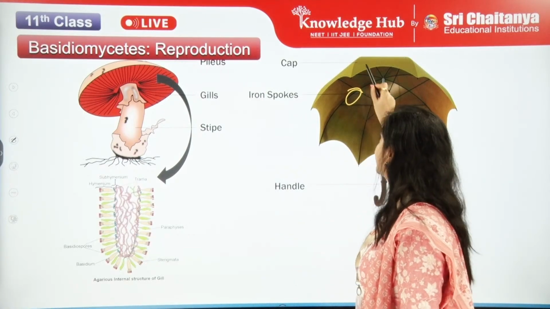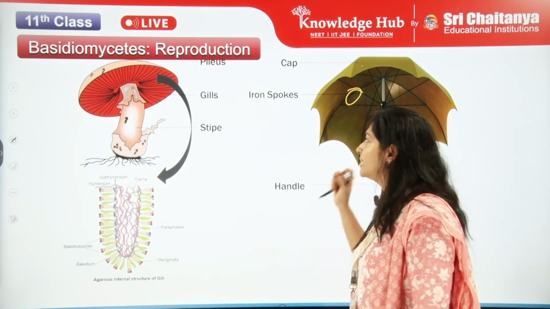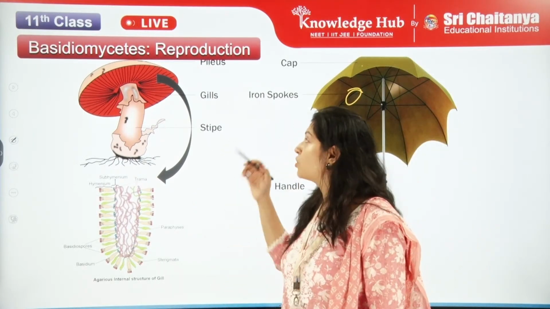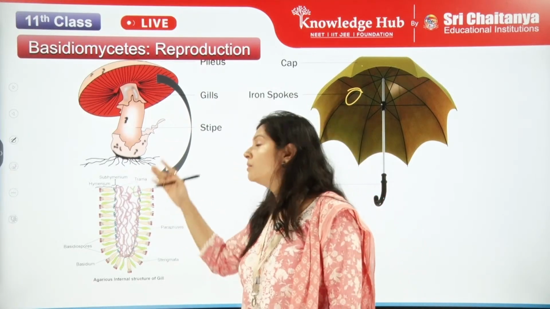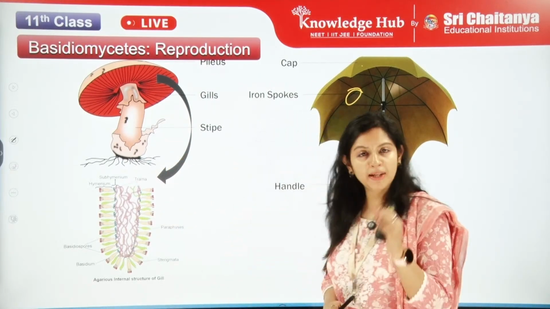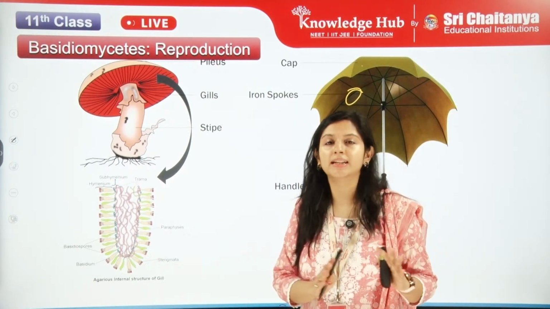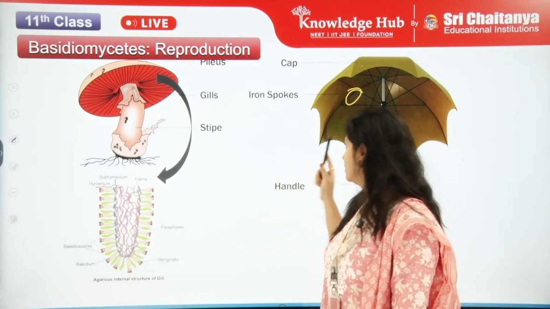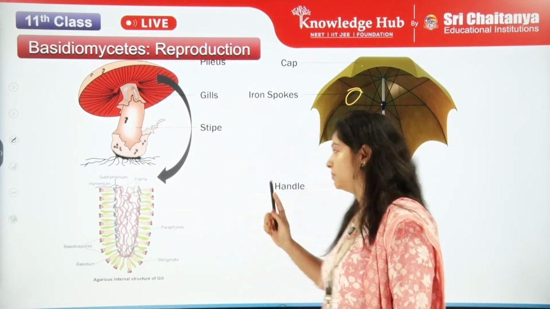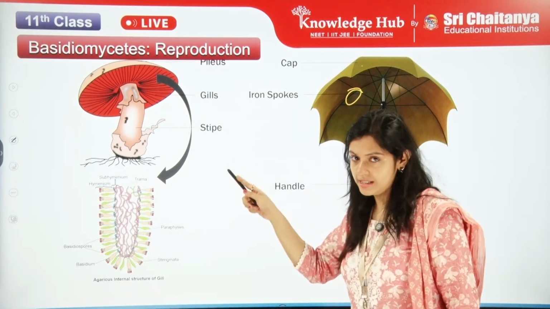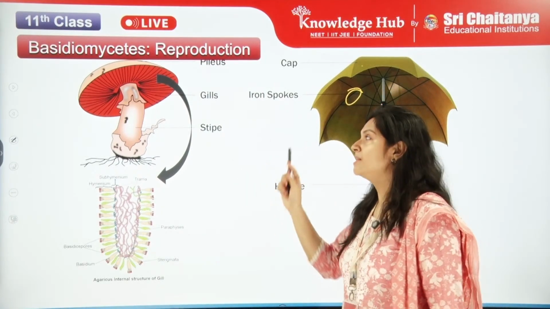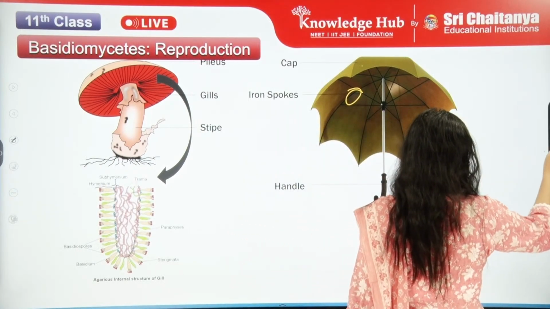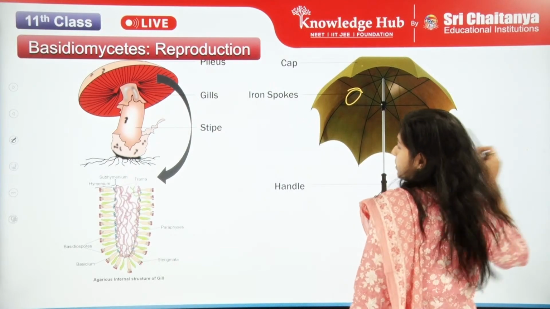Finally, they have the cap, the cap of the umbrella, which is called the pileus for the mushroom. So the structure of the mushroom is very clearly similar to that of an umbrella. Each structure is similar: the handle is the stipe, let me repeat, the iron spokes are the gills, and the cap of the umbrella is the pileus. All those who can't understand it properly, let's just write it once more.